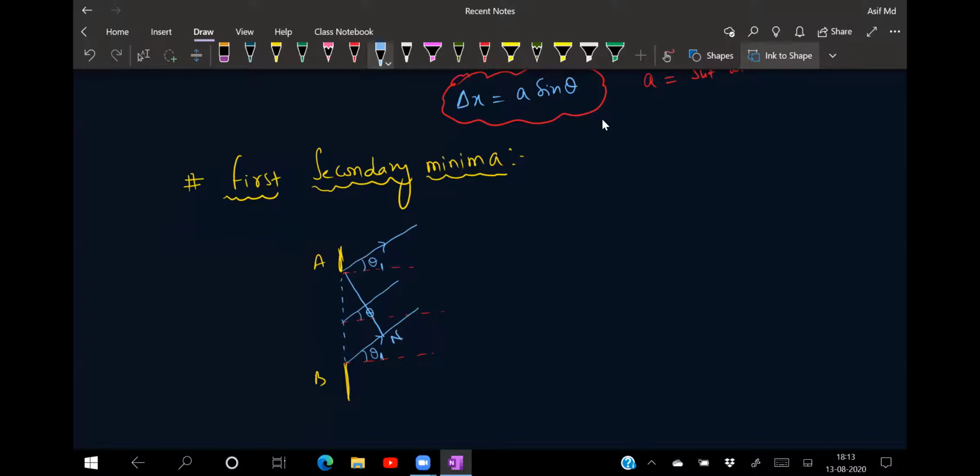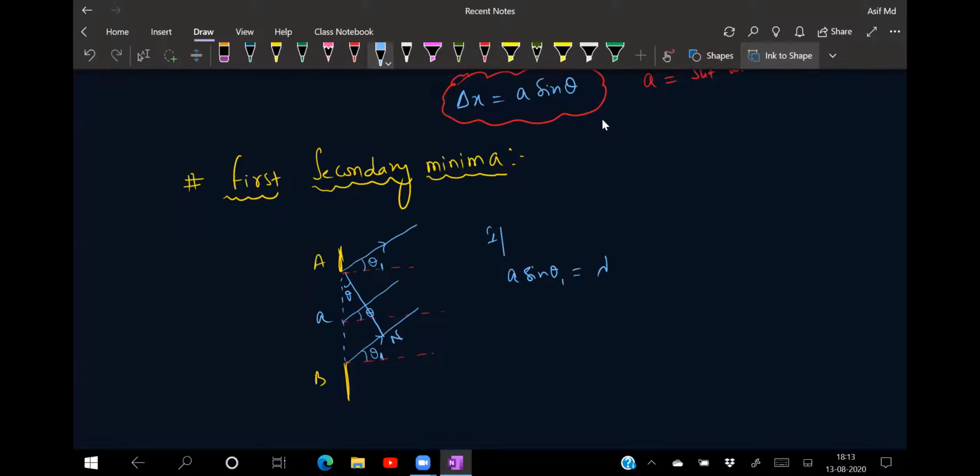So this is your A, the slit width A, and this is making an angle theta. Now see here, A sine theta 1 is equal to lambda. Why lambda?